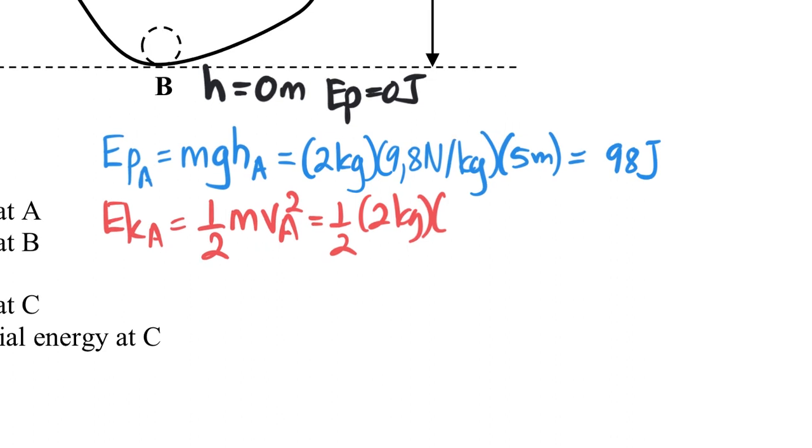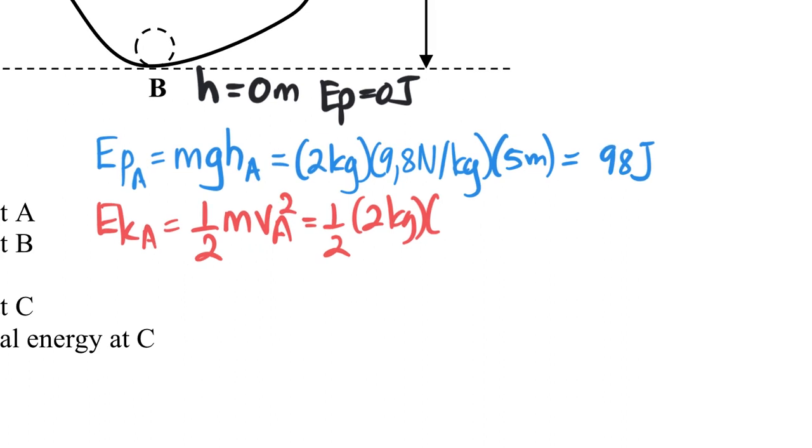So we go up here, sorry, should I say down here? So this is going to be 2 meters per second squared. And so what we're going to get is a half times 2 is 1, and 2 squared is 4. So this is going to be 4 joules.